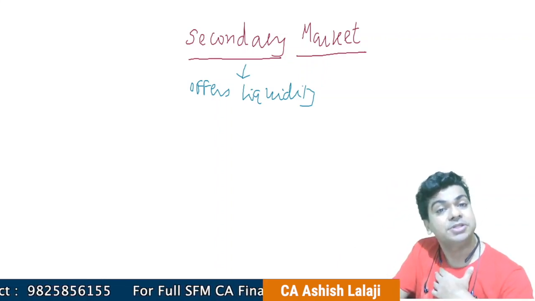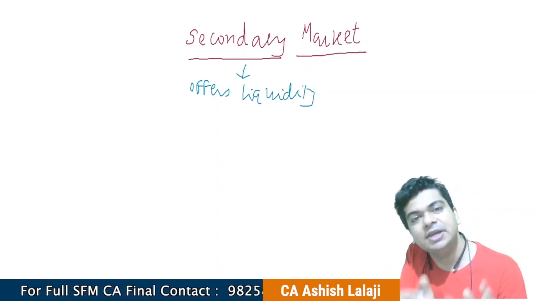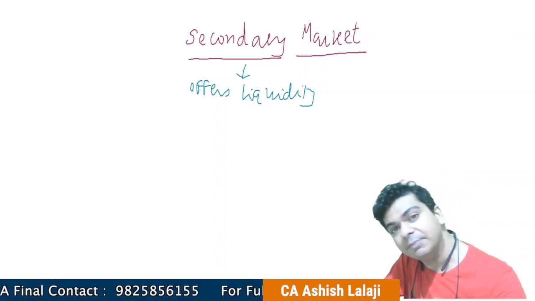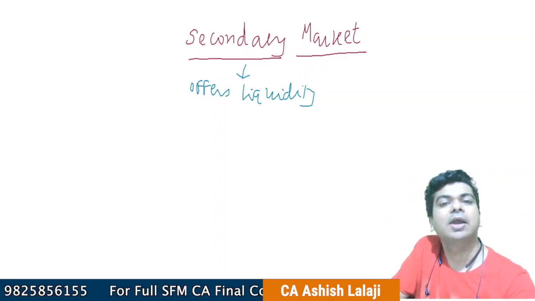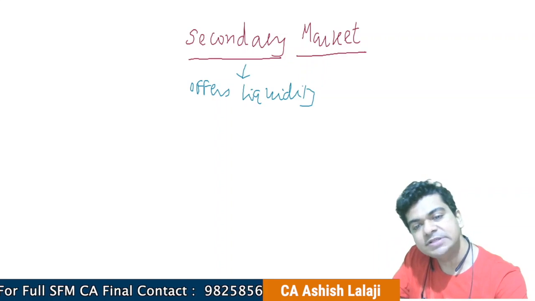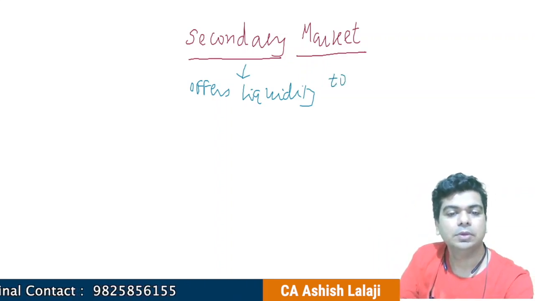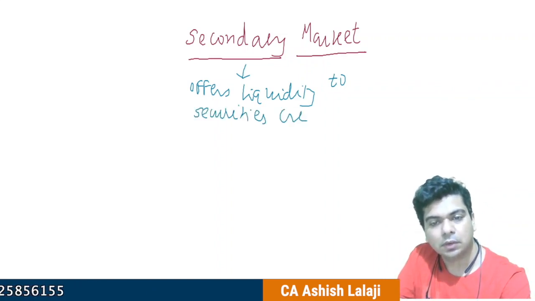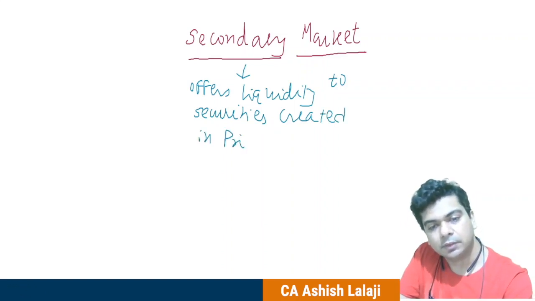But I am an investor. I am a human being. I will not last forever and ever. So I will need money from time to time. And that money will not be available in the primary market. Primary market creates the security, and secondary market offers liquidity to those securities. So we say it offers liquidity to securities created in the primary market.